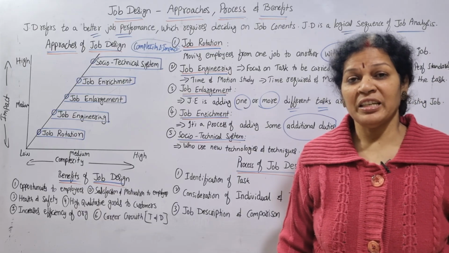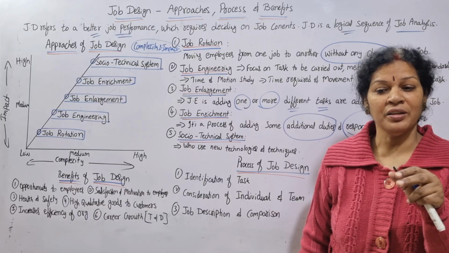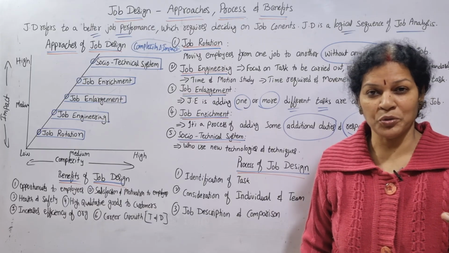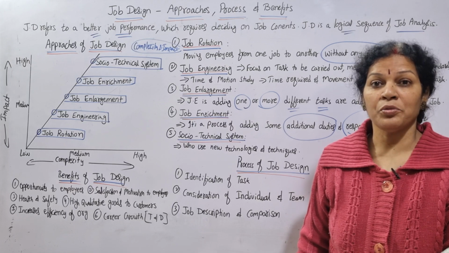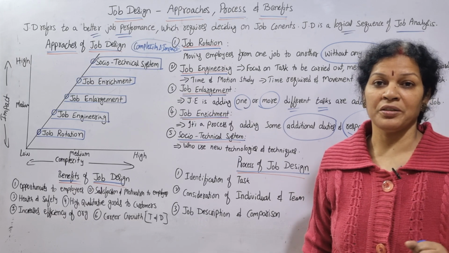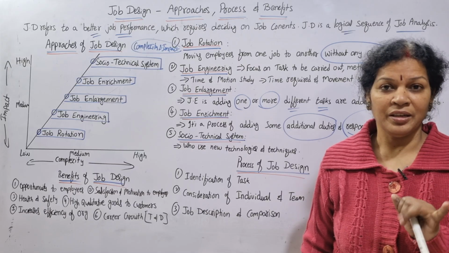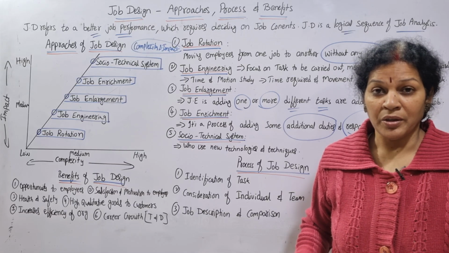Socio-technical system means a person who has some job in the organization, and is connected with the socio-economical system and technical system, and also has some direct relations with the customers, technically and technology-wise, both ways.